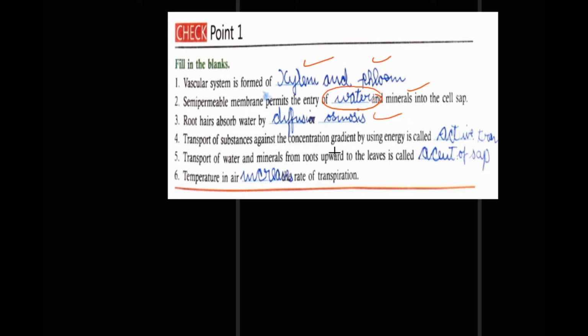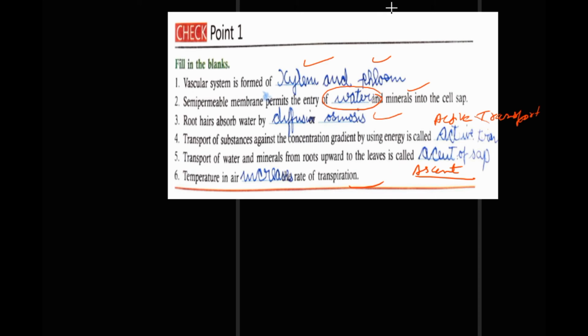Transport of substances against the concentration gradient by using energy is called active transport. Transport of water and minerals from roots upward to the leaves is called ascent of sap. Temperature in air increases the rate of transpiration. So this is checkpoint, you can note it.